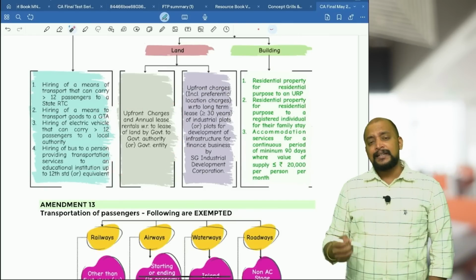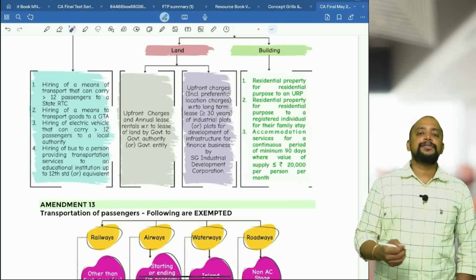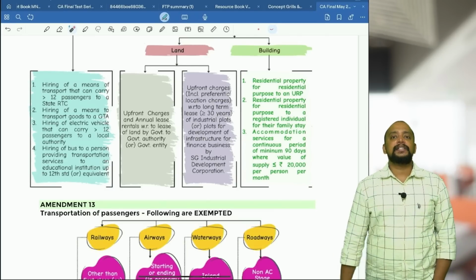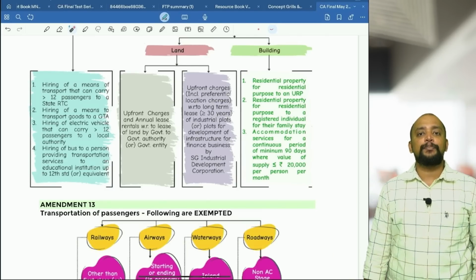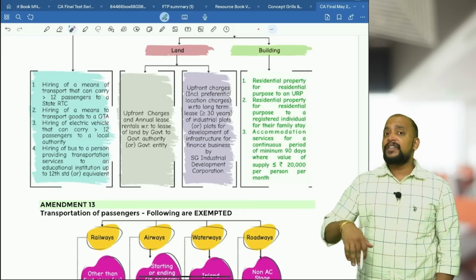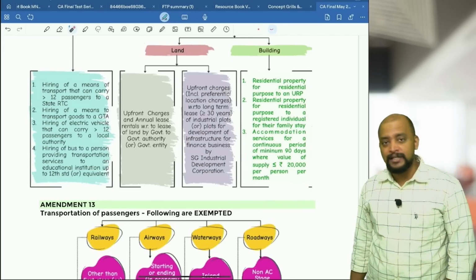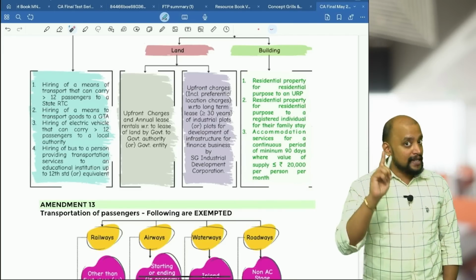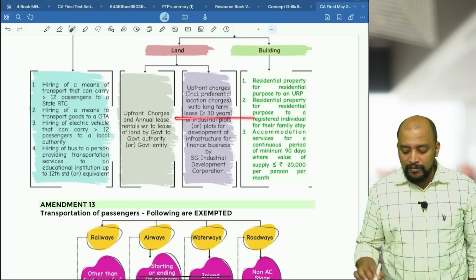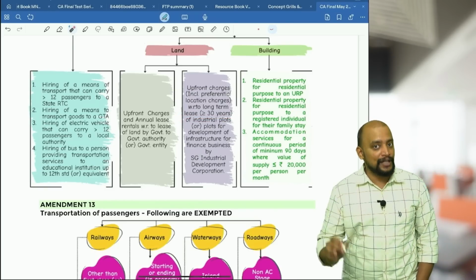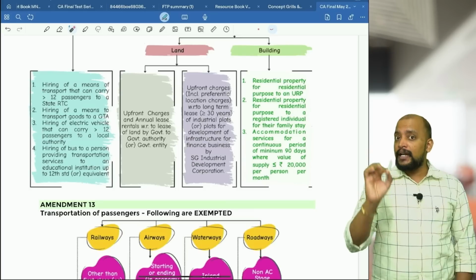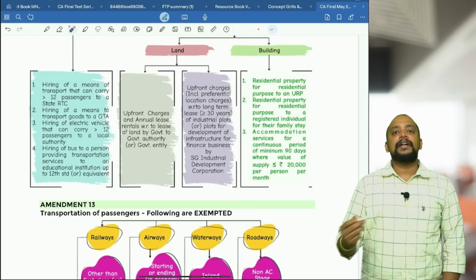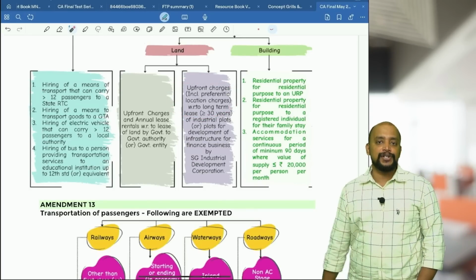Whereas, suppose SIDCO, State Government Industrial Development Corporation, has some industrial land or land for development of infra for finance business, and they are giving land on lease for industrial units, so that land lease is also exempted, provided it is a long term lease. What is a long term lease? Greater than or equal to 30 years. And here what is exempted? Only upfront charges are exempted. That upfront charges include preferential location charges.